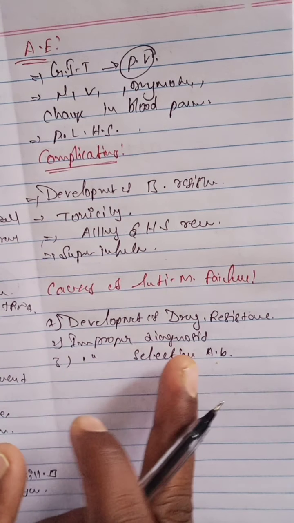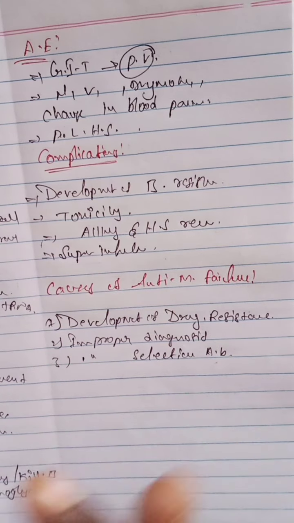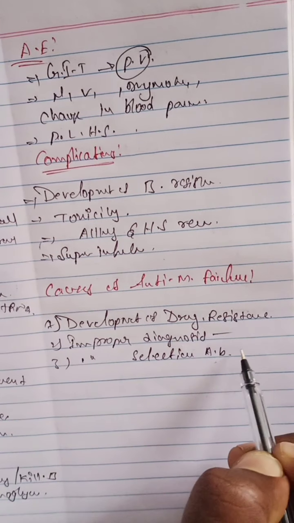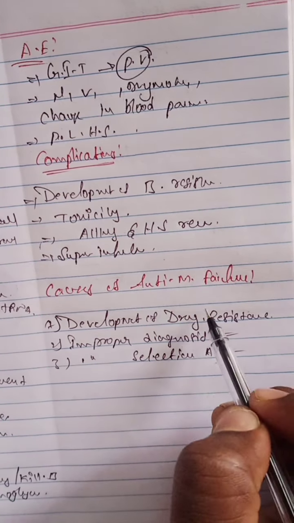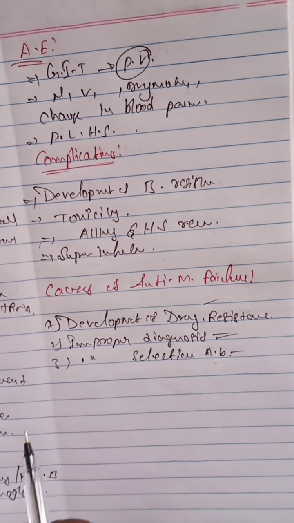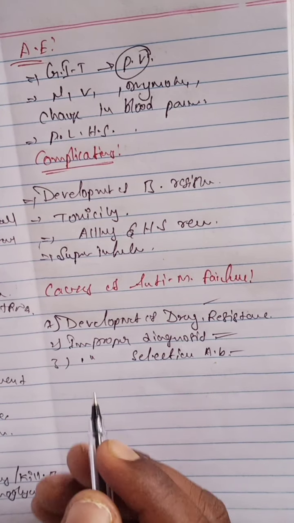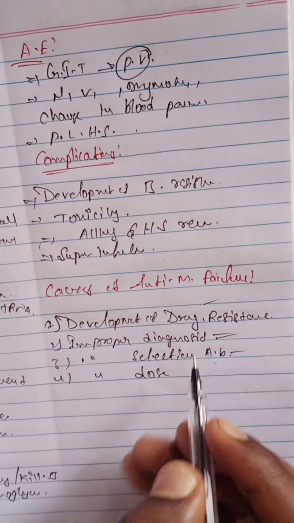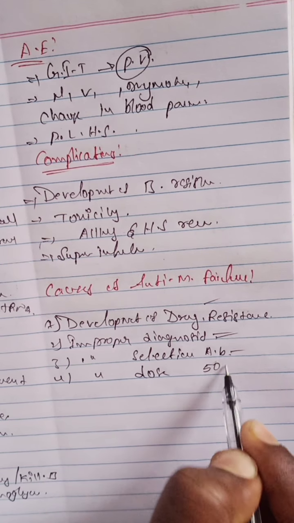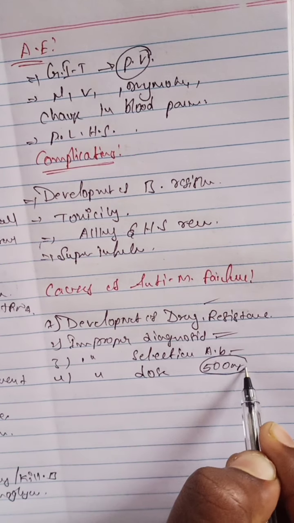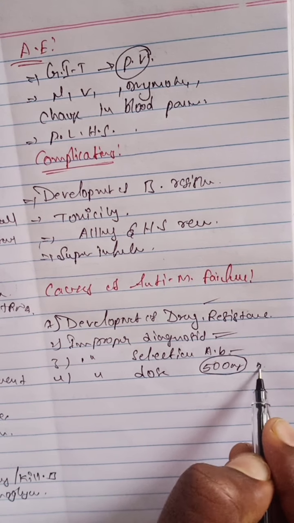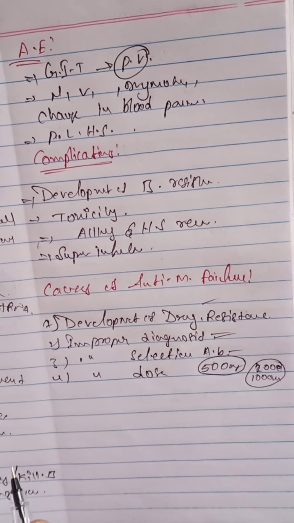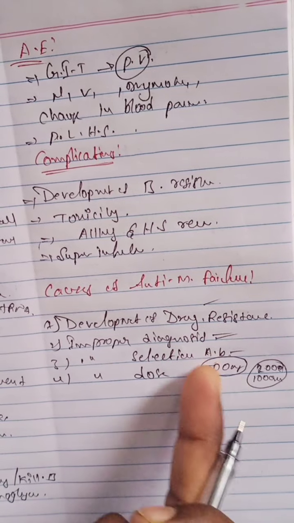Improper diagnosis means whether a particular disease is correctly or wrongly determined by the diagnosis. Any disturbance in the diagnosis, any disturbance in the selection, and the development of drug resistance also cause failures. And the next one, improper dose. For example, the dose is 500 mg of this particular drug administered orally. In case we choose only 200 mg or 1000 mg, that is an improper choice of dose and it also causes failure.